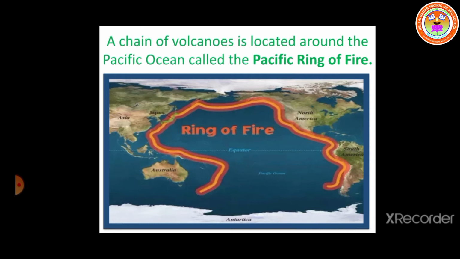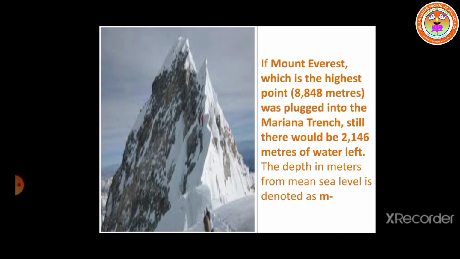Okay. Next we have, do you know? What is this, children? This is Mount Everest. Mount Everest is the highest peak. Which is the highest peak in the world? Mount Everest.